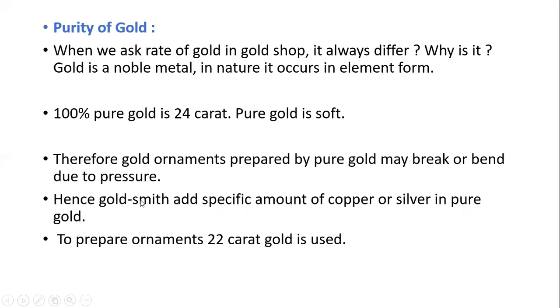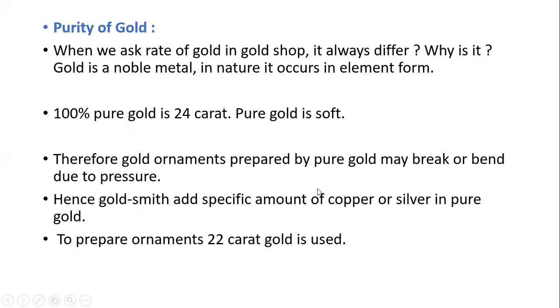Okay, I have told you these things already here. Hence, a goldsmith adds a specific amount of copper and silver to pure gold to prepare these ornaments, and it becomes 22 carat gold. Okay, that gold becomes 22 carat gold because we have added copper and silver. Hope you understand the purity of gold. A pure form of gold we can easily say is 24 carat.